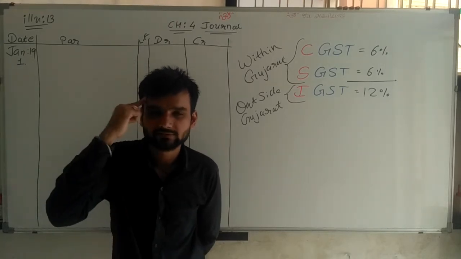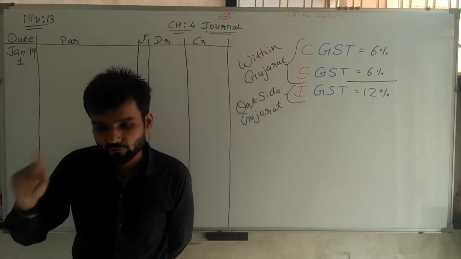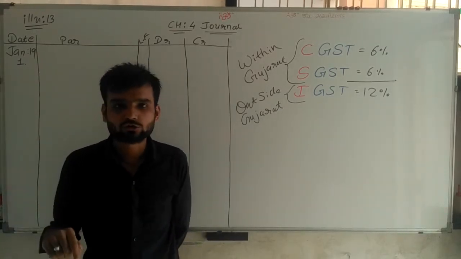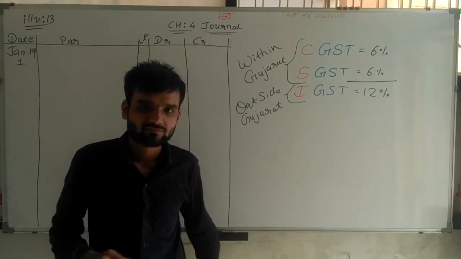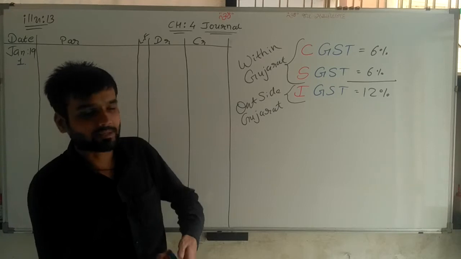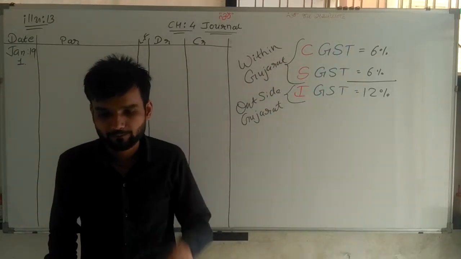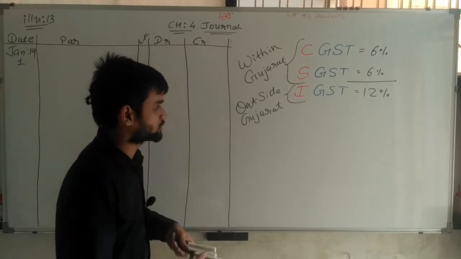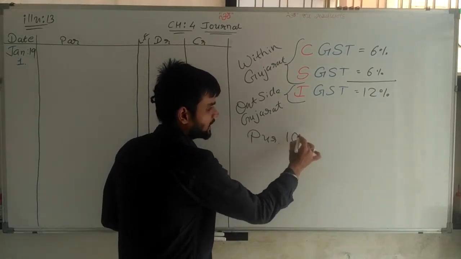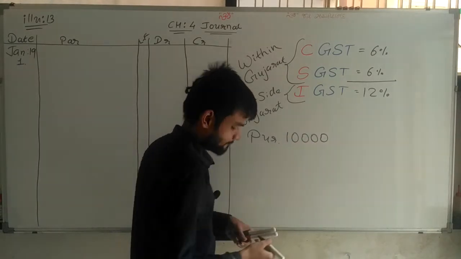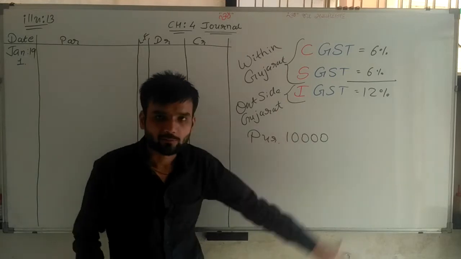Now think, Surat is within Gujarat. It means we have to apply CGST and SGST, 6% and 6%. Here we are purchasing goods, so writing here: purchase, 10,000 rupees of goods.